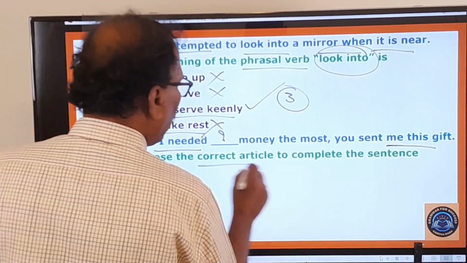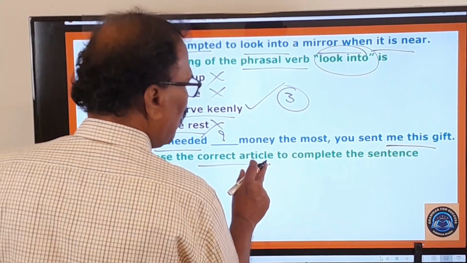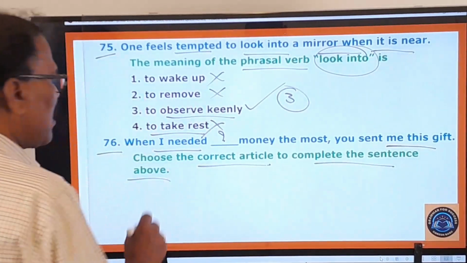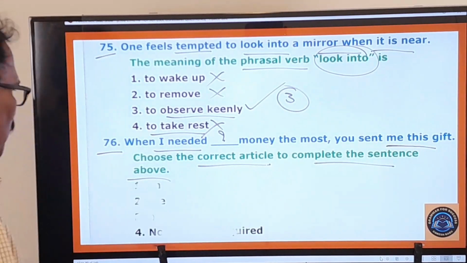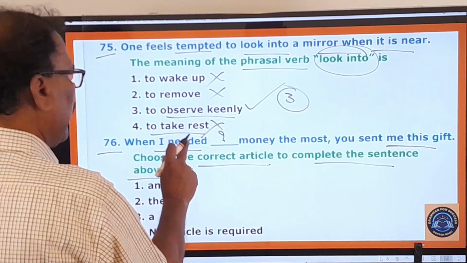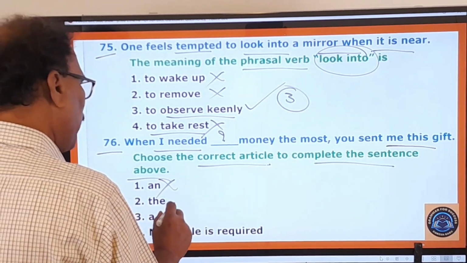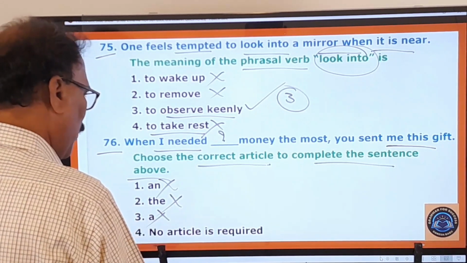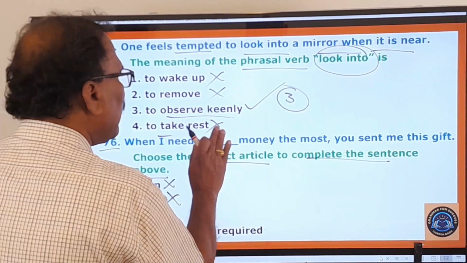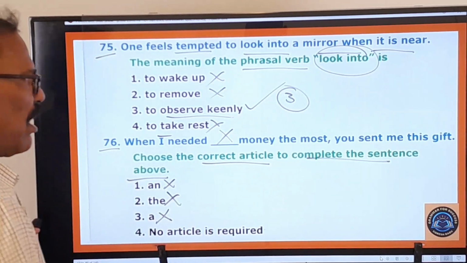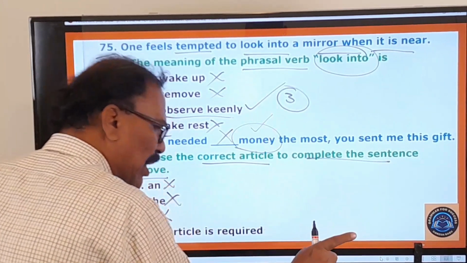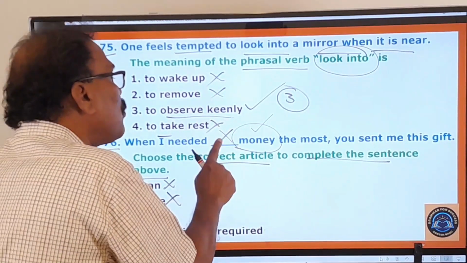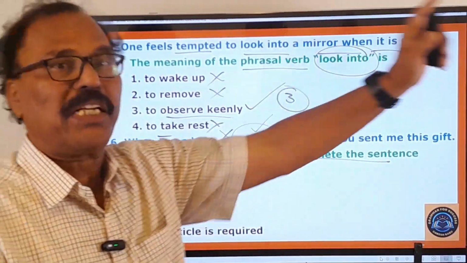Choose the correct article. He is asking you to use this article to complete the sentence above. So which article is to be used here? Okay. What are the options given here? "And when I needed an money, no. The money, no. A money, no. No article." You don't use any article in this blank, because whenever you refer to money in general, you don't use any article before that money.